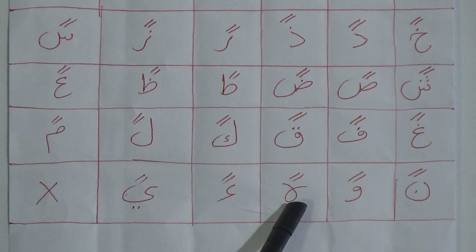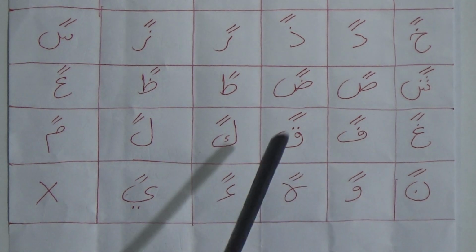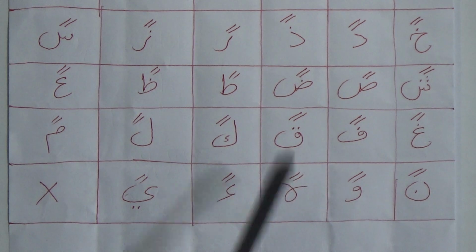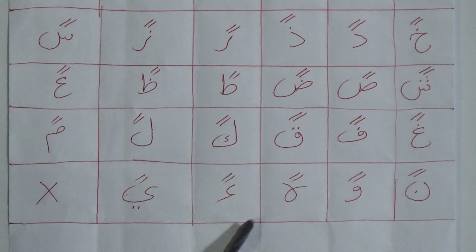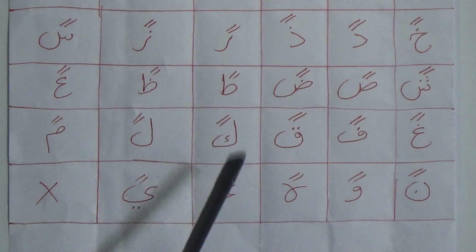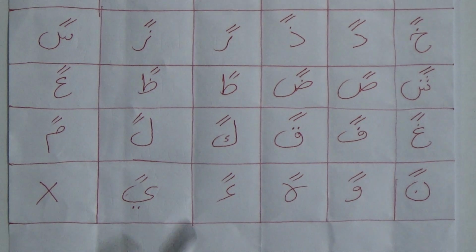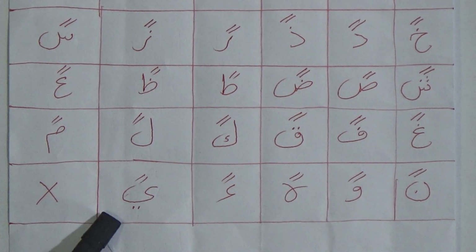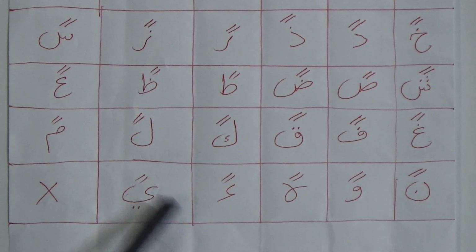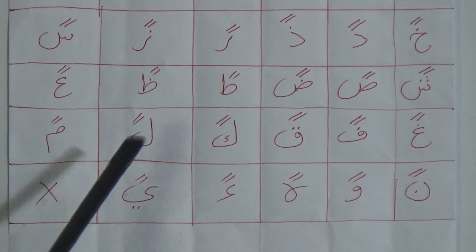Then this one is Ha, Ha Dui Jabar Han. Then this one is Hamza, Hamza Dui Jabar An. And the last one, my dear student, this one is Ya, and you know that Ya has 2 drops. Now you have to pronounce this one Ya Dui Jabar Yan.